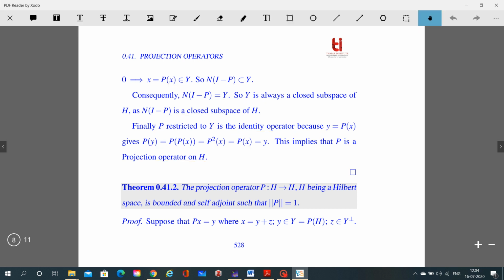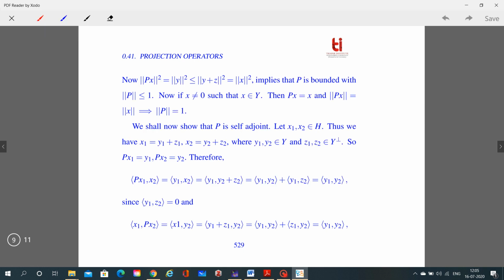Now further we have the projection operator P from H to H, where H is a Hilbert space, is bounded and self-adjoint such that the norm of P is equal to 1. Now suppose that Px is equal to y, where x is equal to y plus z, and y belongs to Y which is equal to PH, and z belongs to Y perpendicular.